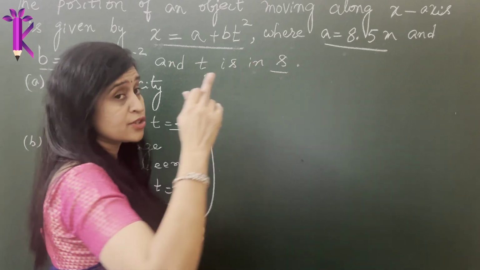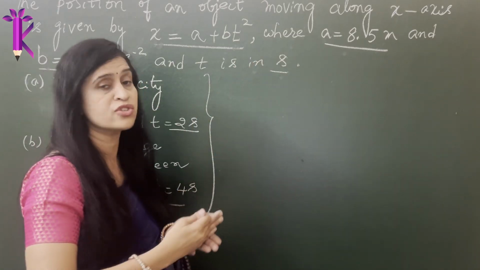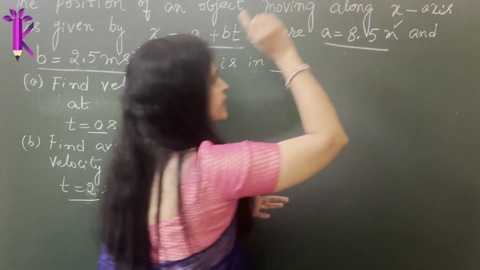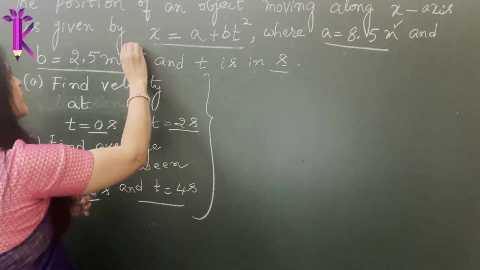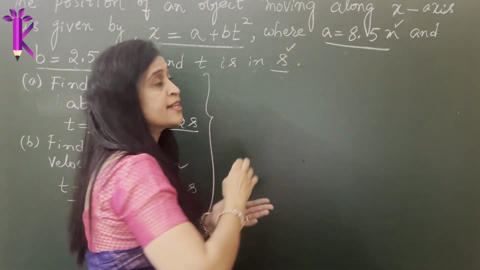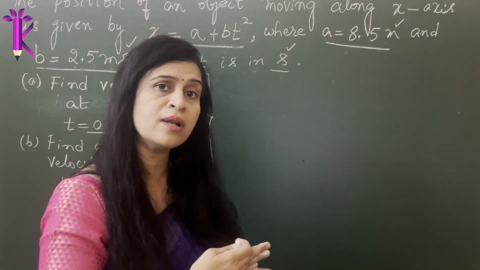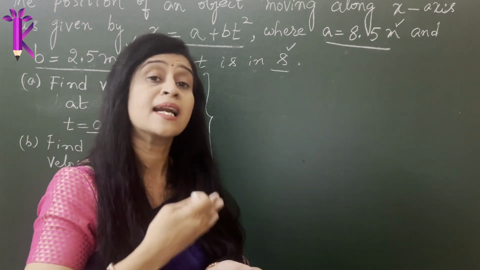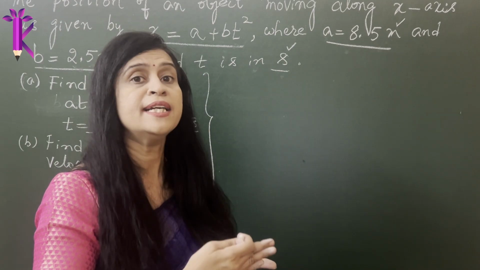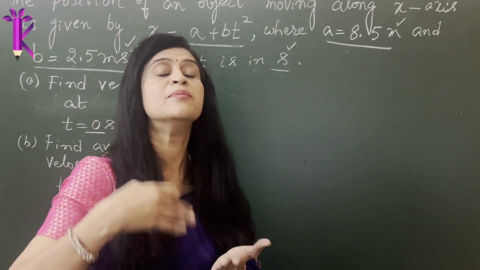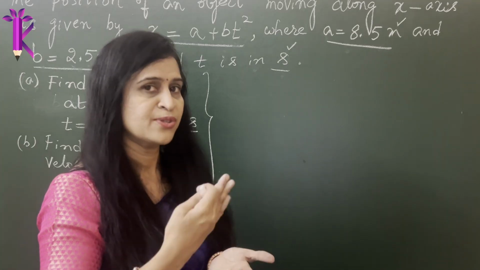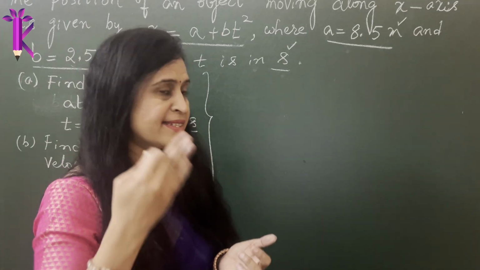So please always note whether the given quantities are in SI units. Here, this is in meter, it is in SI. This is in meter per second square, this is in SI. This is in second, this is in SI. So all the physical quantities are given in SI units. So one problem is solved: we do not have to convert them to SI units in order to calculate the final result. This makes our problem easier by one step.